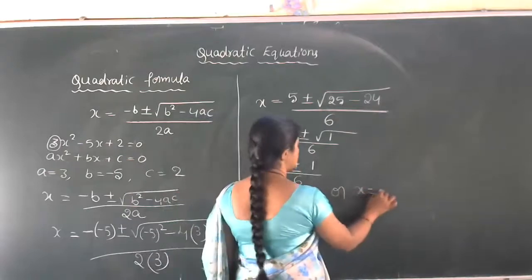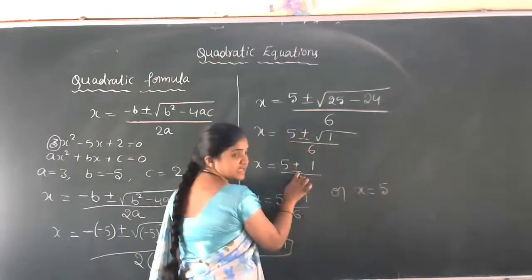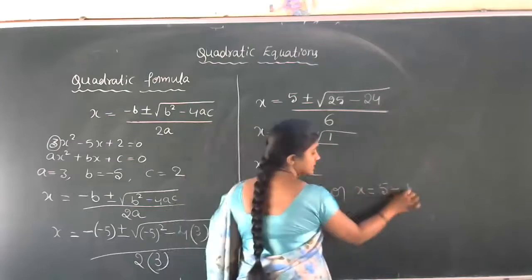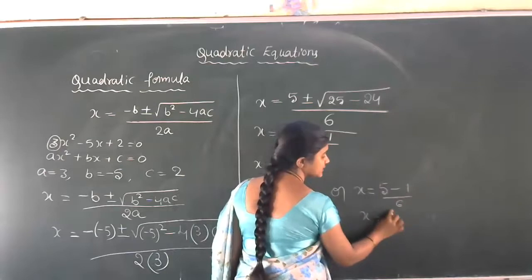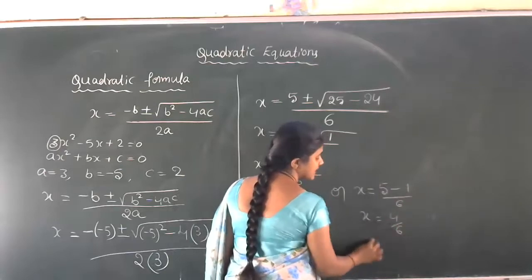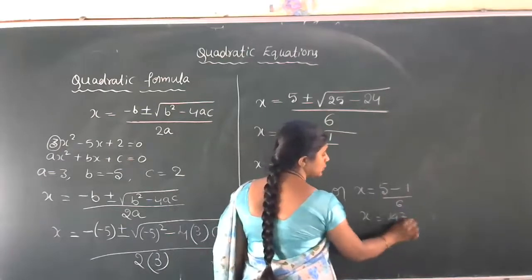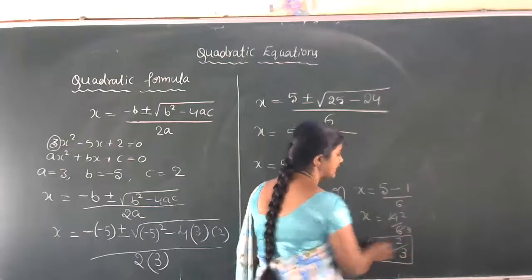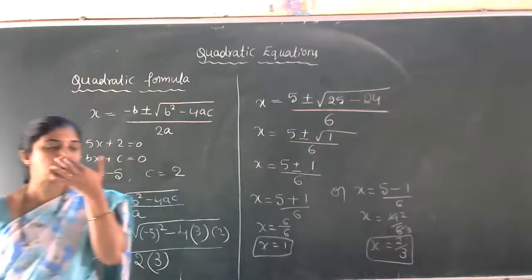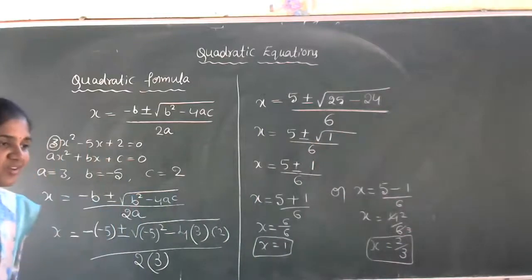Or we can work out one more type. x is equal to 5, let us take the minus sign now, minus 1 divided by 6. Then x is equal to 5 minus 1 is 4 by 6. Then x is equal to 2 by 3, since 2 twos are 4 and 2 threes are 6. So another root is 2 by 3. Got the idea of this method, students?